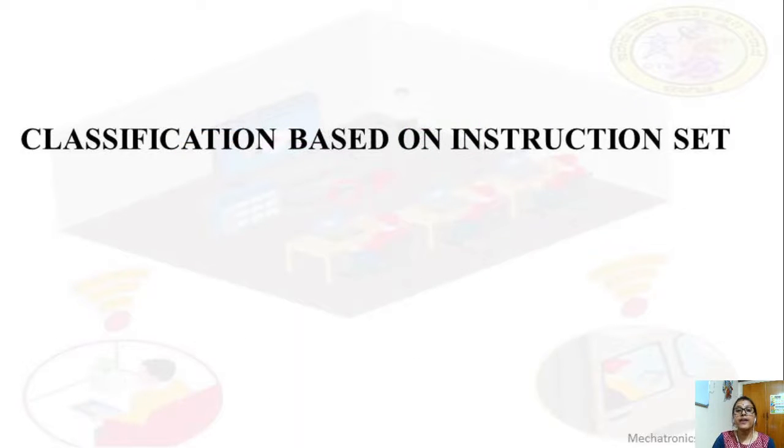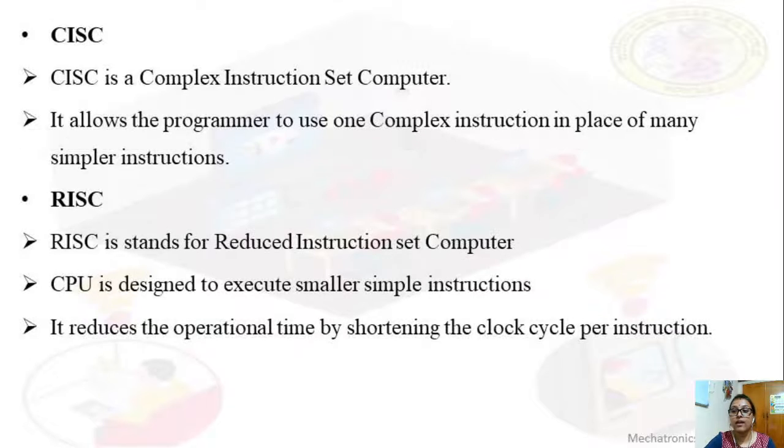Okay. So next, classification based on instruction set. We have RISC and CISC. CISC is nothing but a complex instruction set computer. As the name itself suggests, complex instruction. Here it allows the programmer to use one single complex instruction in place of many simpler instructions.